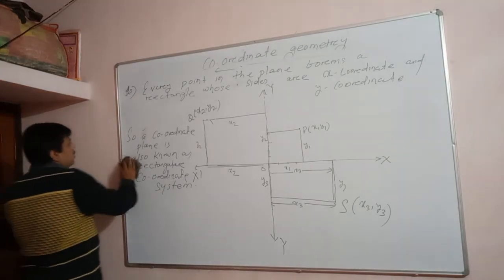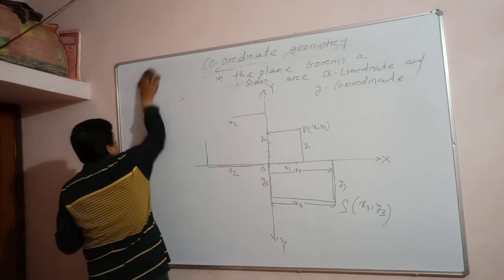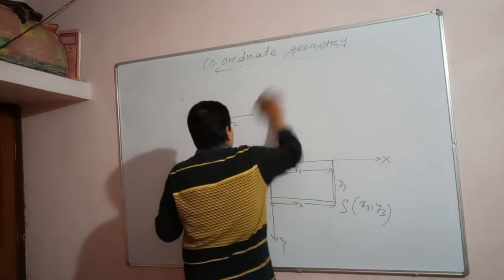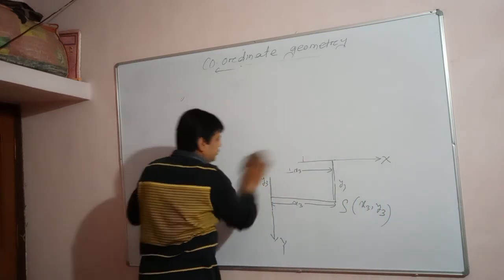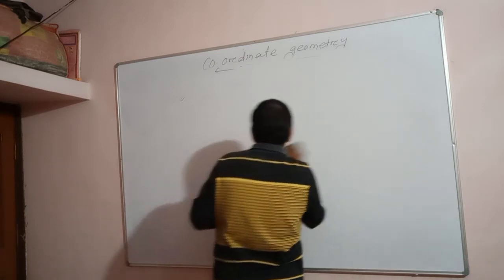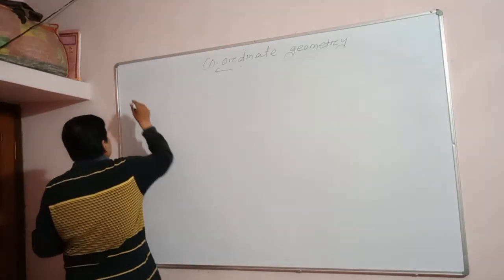Right? Okay. Let us come to another important concept, that is known as the quadrant. So what is a quadrant?